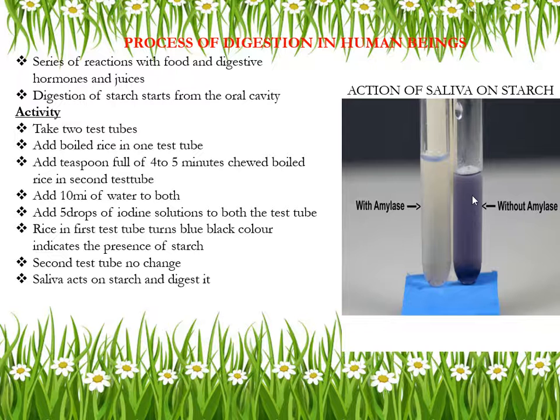That means there is a presence of starch in that boiled rice. Whereas in this chewed boiled rice, when you add iodine solution, it will not turn blue-black, because when the chewing process takes place in your mouth, carbohydrates are broken into a simpler form, and that energy is converted into starch or sugar which the body uses. So that is why this chewed rice will not turn blue-black.